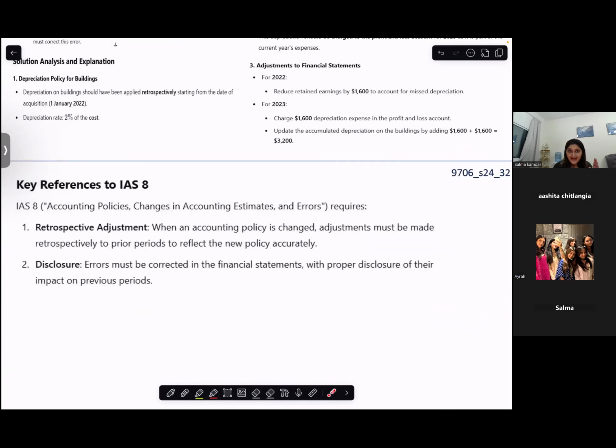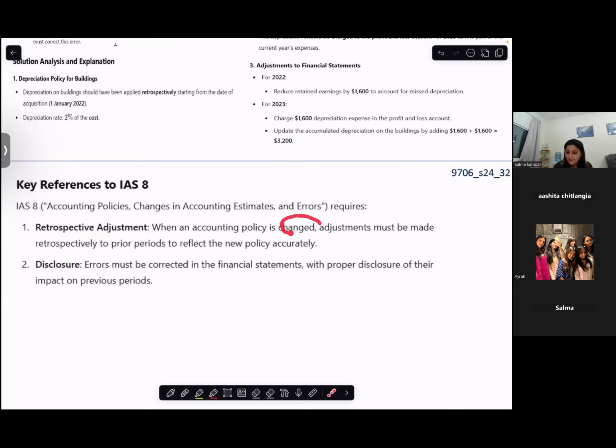Okay. IAS 8. The name of this international accounting standard is Accounting Policies, Change in Accounting Estimates or Errors. So IAS 8 deals with what you will do if you change your accounting policy in the middle, what you will do in case of errors, and what you do if there is a change in an estimate. Estimate is basically for your provisions that you create. So whenever there is a change in accounting policy or change in estimate or there is an error, you do retrospective adjustment.